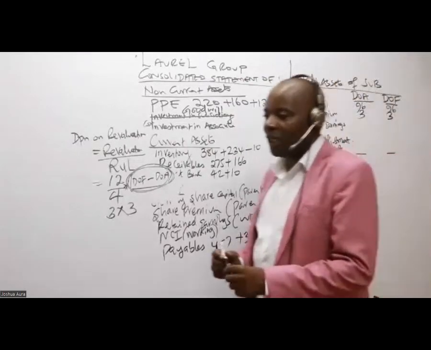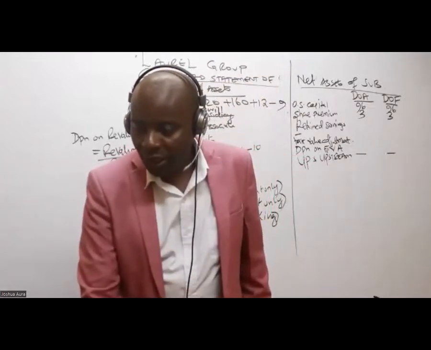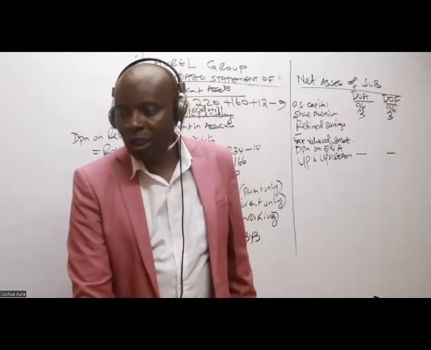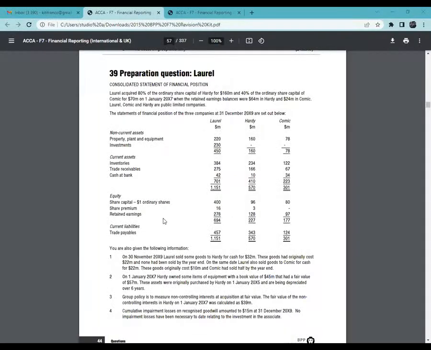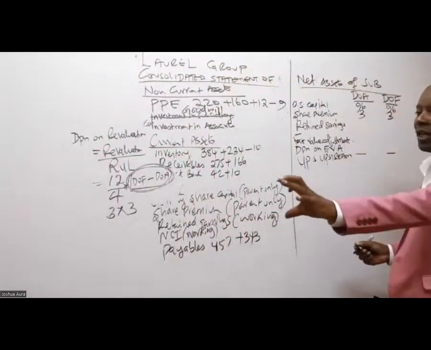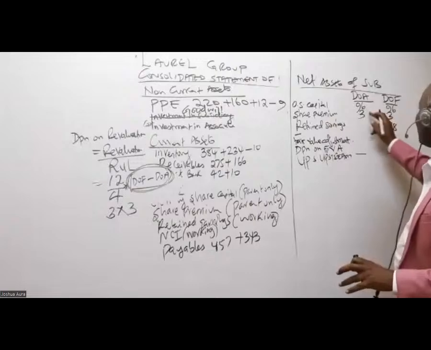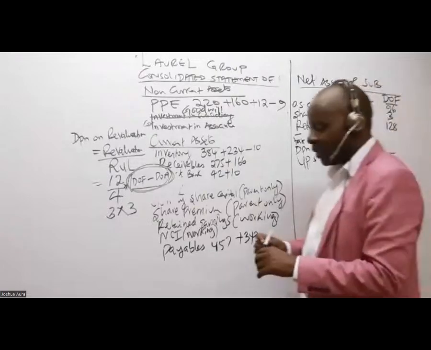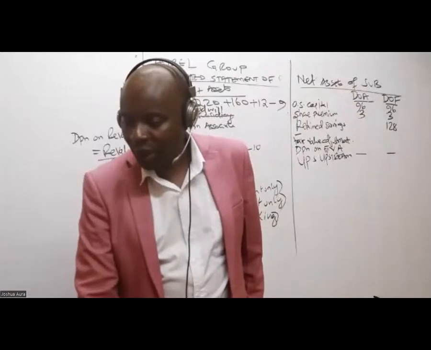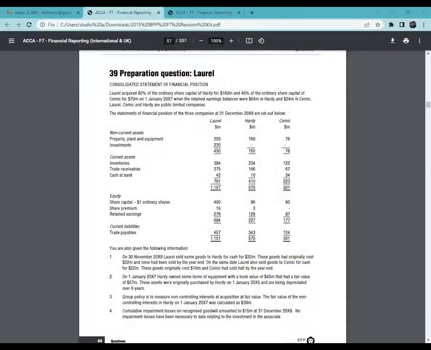So come to the retained earnings. Retained earnings, you must be very careful, because here we expect things to change. Like this retained earnings that we have here of 128. Where should I write this retained earnings of 128? Is it at acquisition or at financial reporting? I read that figure from the financial statements, so we have 128. Retained earnings at acquisition in most cases will be given to you.